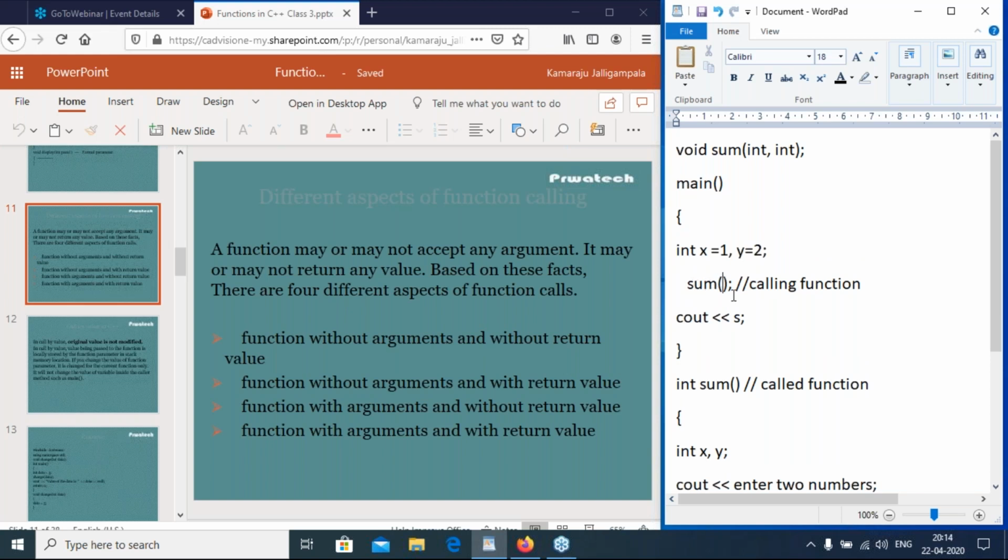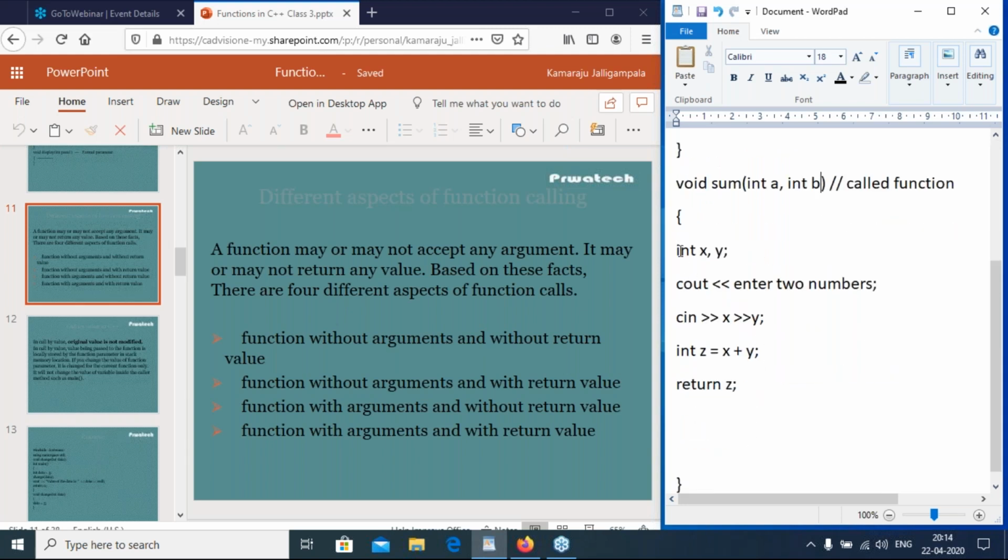So passing x comma y. So it is a function with arguments without return value. So it is void, int a comma int b. So int z equal to a plus b. There is no return value. So cout z.